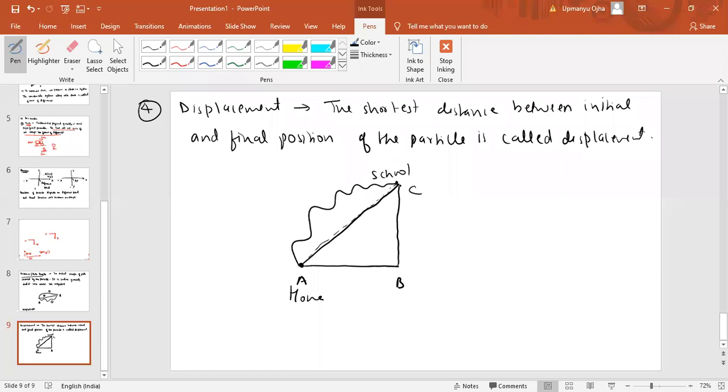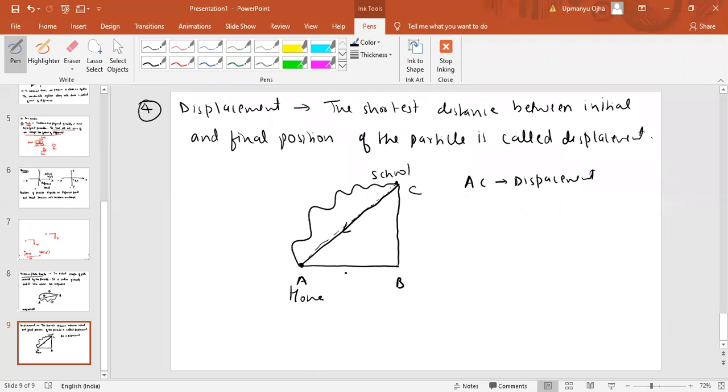School is the initial position, C. What is the final position? Home, A. So the shortest distance between your school and home is the AC path. So AC is the displacement. Fine.